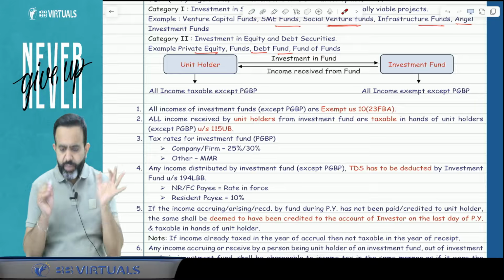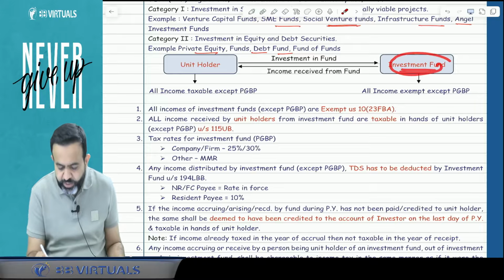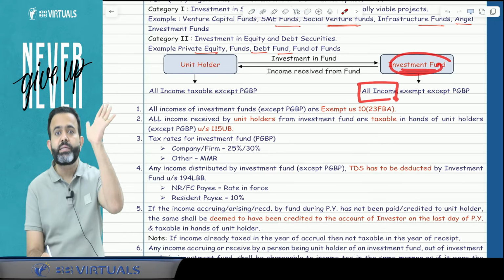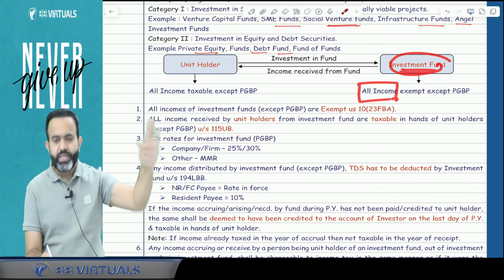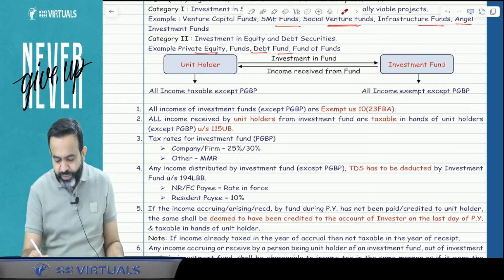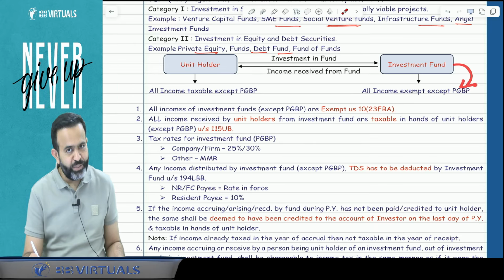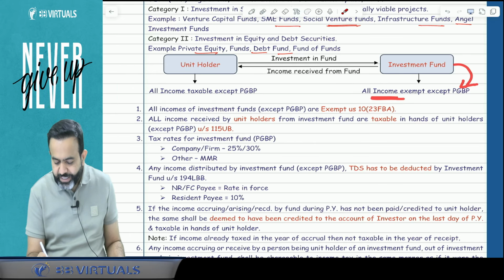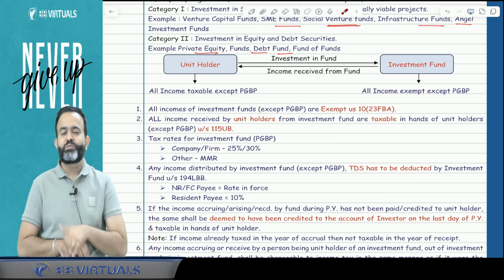Now the first point is, remember, in the hands of the investment fund, all the incomes are exempt. All incomes are exempt except the PGBP. So in simple words, PGBP income is taxable in the hands of the investment fund. All other income is exempt in the hands of the investment fund.